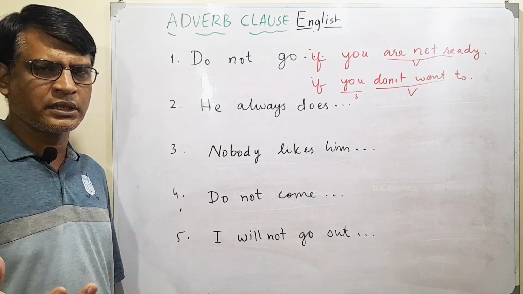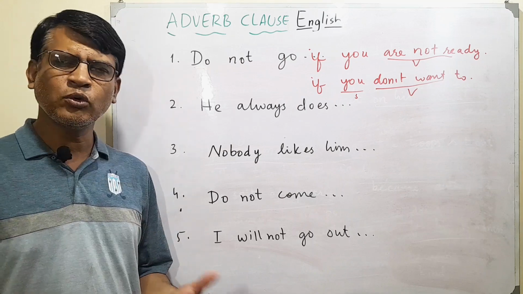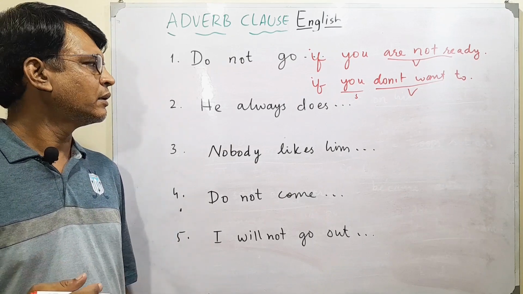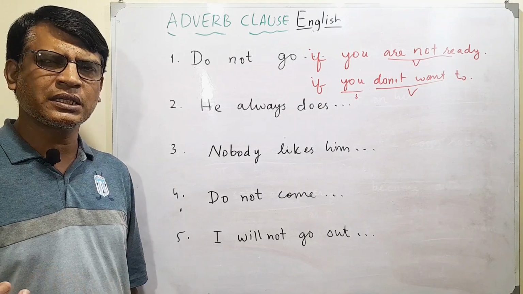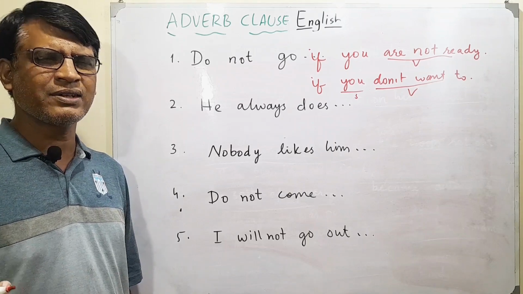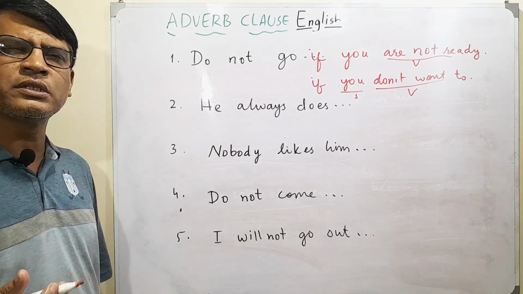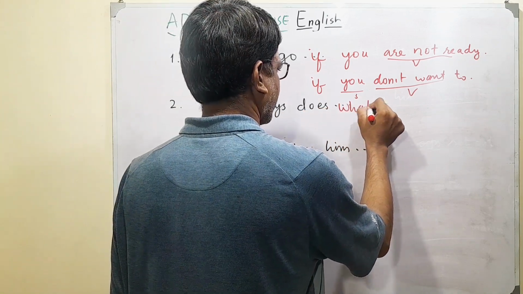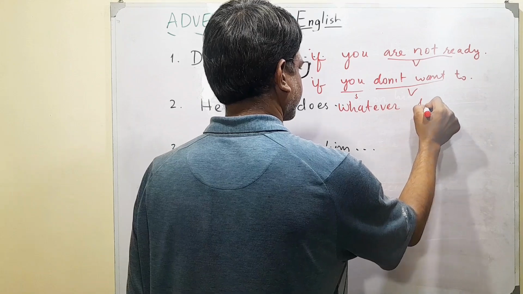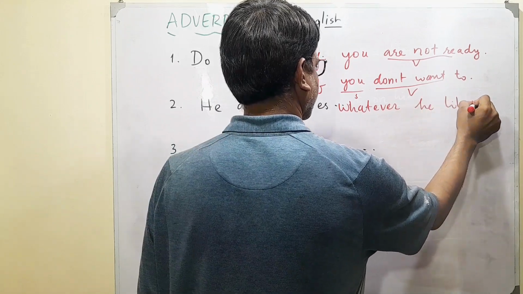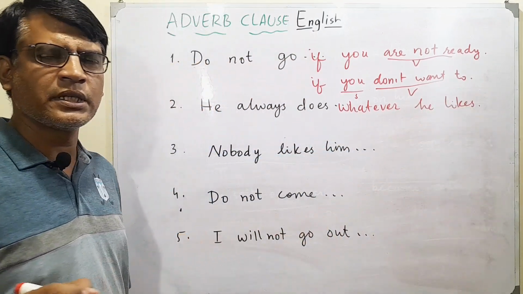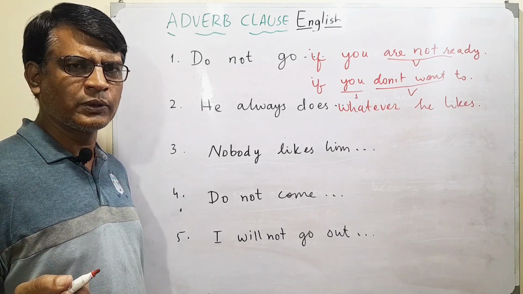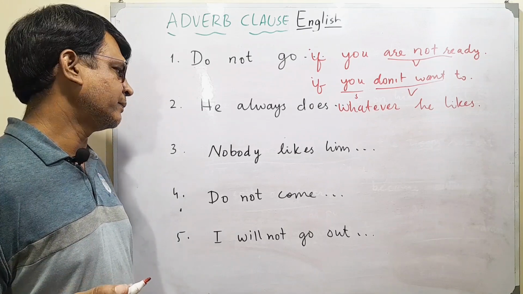Okay? Second is "He always does." Let's think. How do we complete it? "He always does." Give it some time. "Whatever he likes." "He always does whatever he likes." That is one of the ways of filling it up.